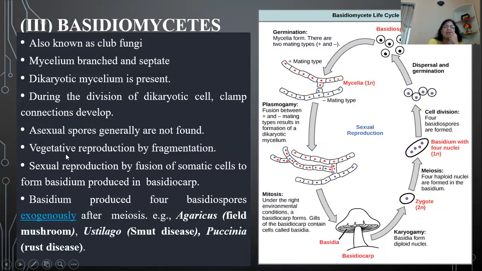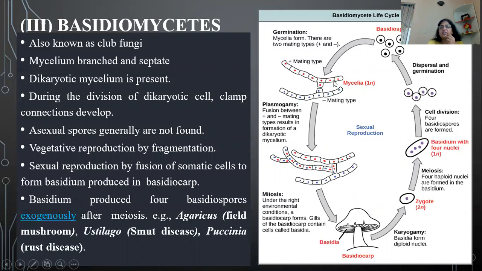They reproduce either by vegetative propagation, that is by fragmentation, meaning a long hypha breaks from the middle, or by sexual reproduction. Here I have drawn this structure to explain the sexual reproduction of Basidiomycetes.